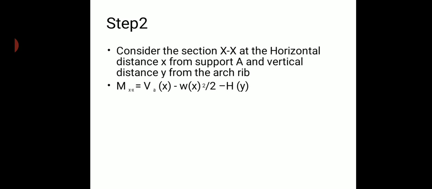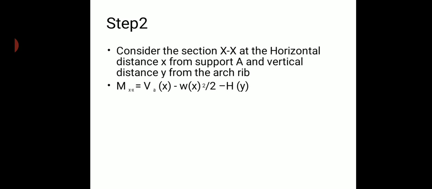So the forces here are Va, H and W. Va into x, where x is the distance between xx and support A. Va into x is acting in the clockwise direction, hence it is taken as positive. And the horizontal reaction H into the vertical distance from support level to the xx section of the arch rib, which is y.